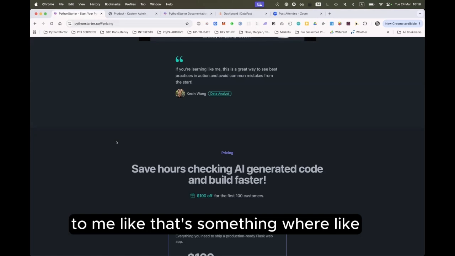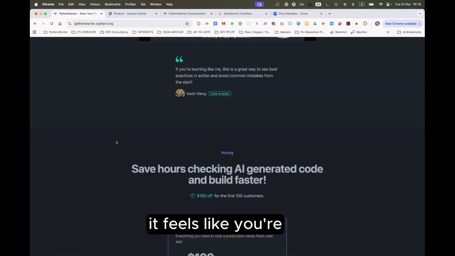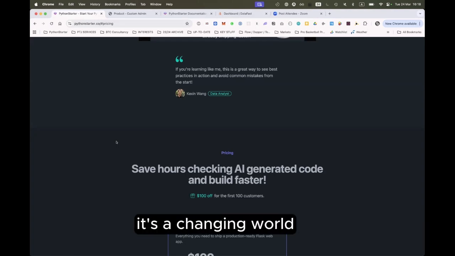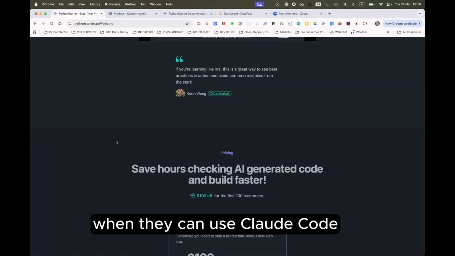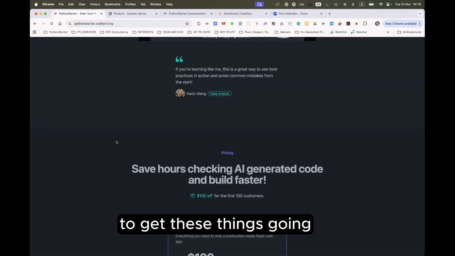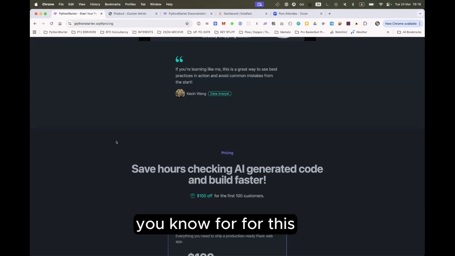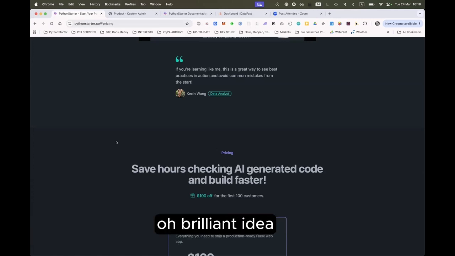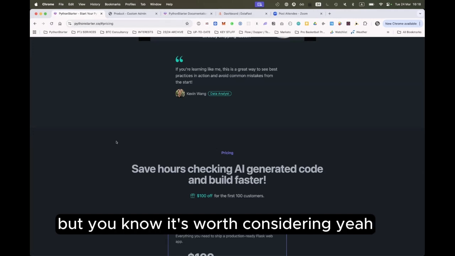To me, that's something where, like everything else we've talked about, it feels like you're maybe not necessarily fighting for scraps, but it's a changing world and a lot of people aren't going to need these things as much when they can use Claude Code to get these things going. And so to me, it's can you be what Claude Code recommends for this? And I mean, a lot easier said than done. Just to be clear, it's easy to say that and be like, oh, brilliant idea, but good luck executing that, right? But it's worth considering.